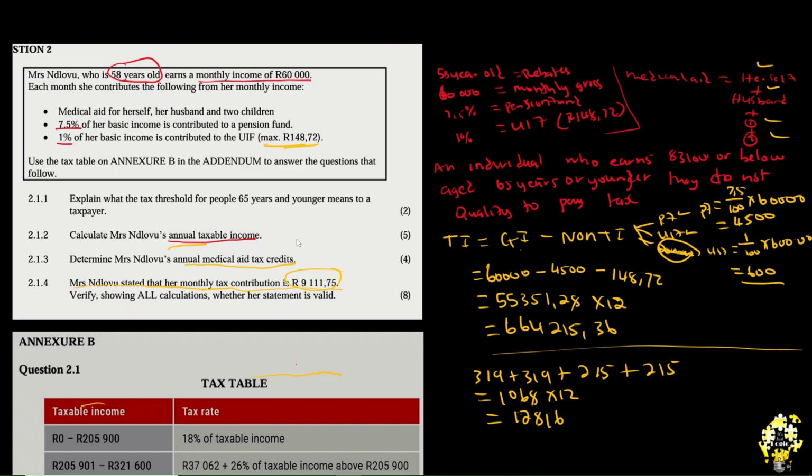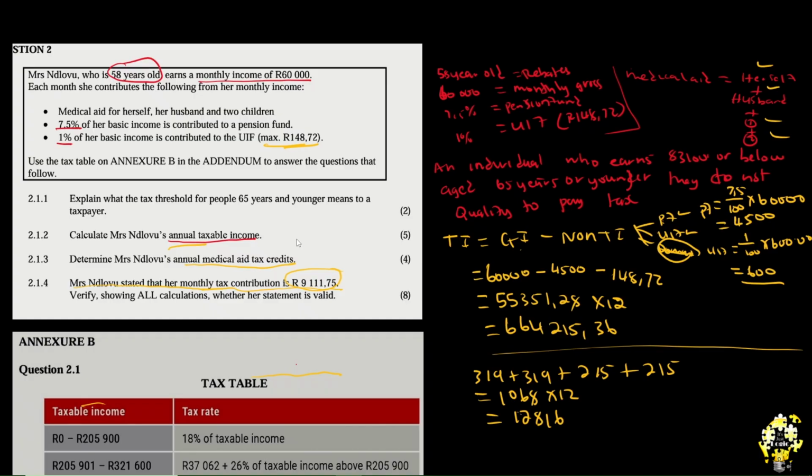So she's saying that she pays 9,111.75 monthly. We have to verify whether that statement is correct. We have all the resources to verify that statement.